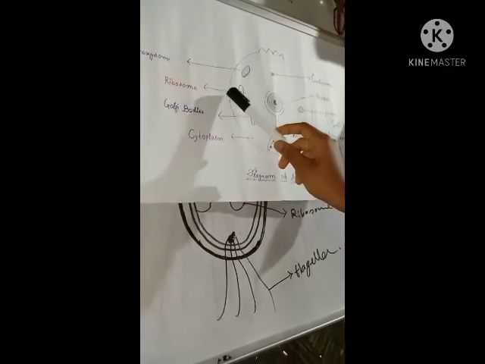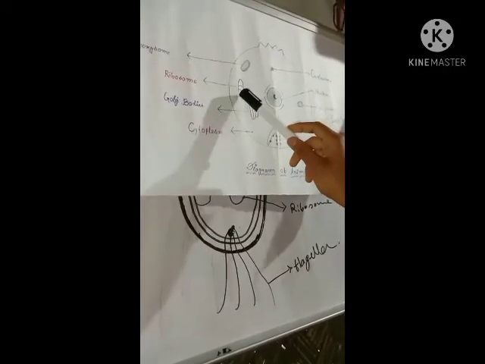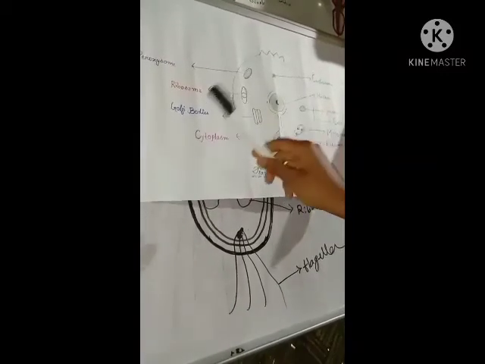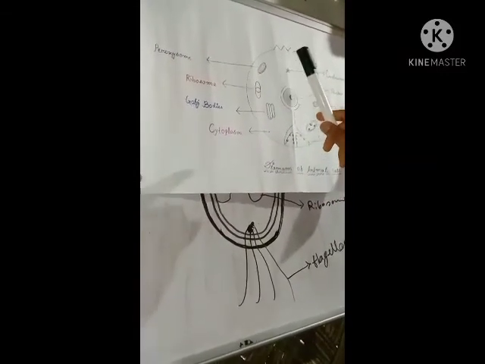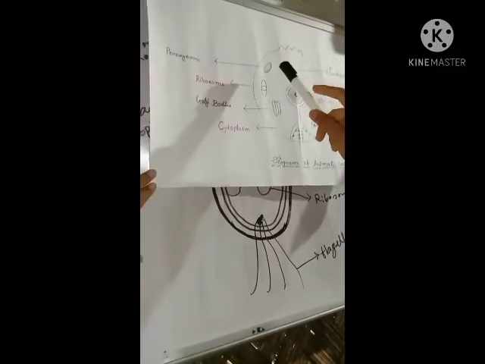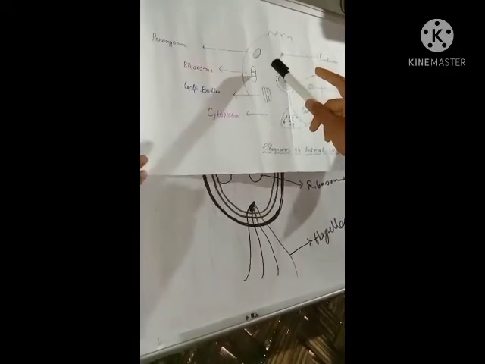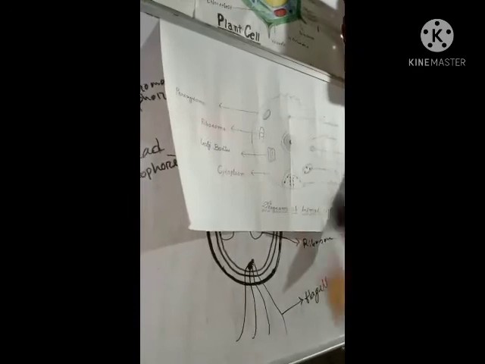Ribosome is a non-membranous cell organelle and acts as a protein factory. Peroxisome, the bag-like structure which is single membrane covered and acts as a safety valve, is called peroxisome.